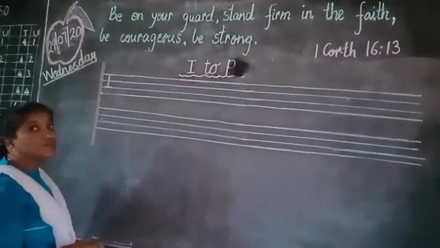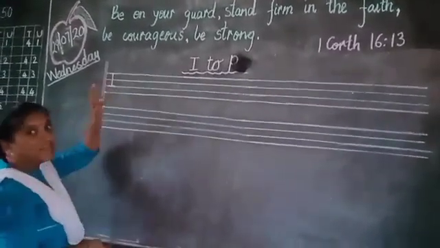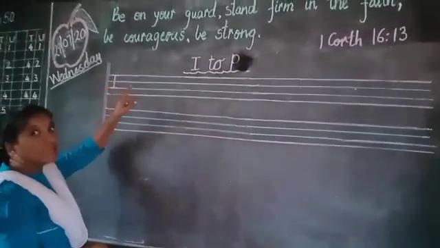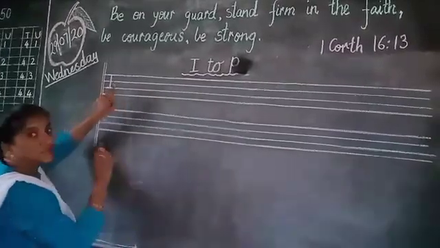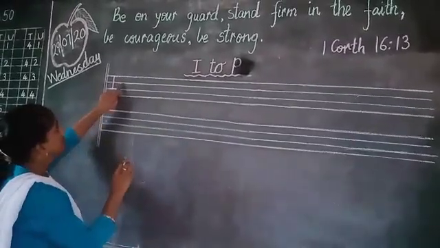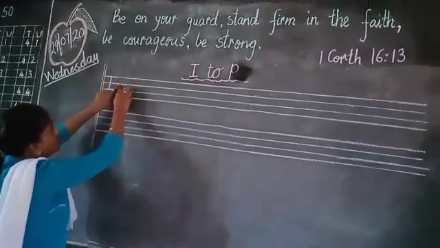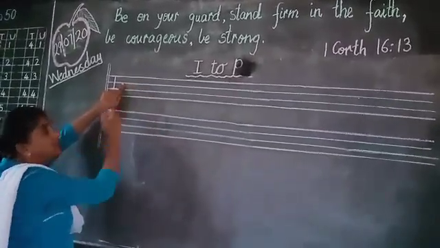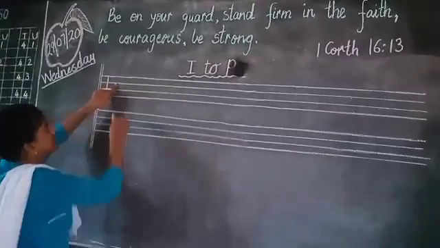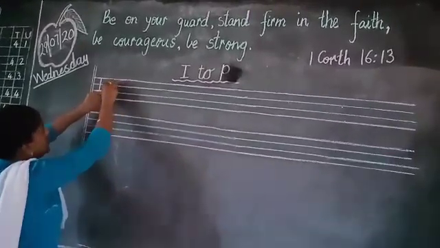And how to write small i? While writing letters, while writing phonograms, you have to keep one finger gap in between two letters. Okay. So, keep here one finger gap, and in between these two blue lines, you have to write small letters. So, just look here.